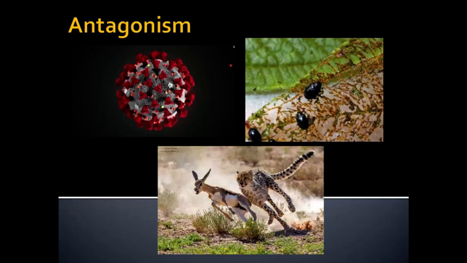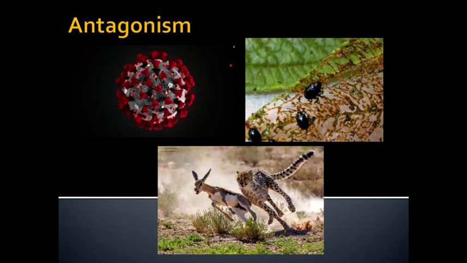It benefits by having a place to live, living inside its host. The host has a detrimental impact, right? We get sick, maybe even die, depending on the parasite that is infecting us. But it's not good. That's why we call them a parasite. So that's an antagonistic relationship. But there are two other very common ones, and then some less common ones that we won't really worry about.